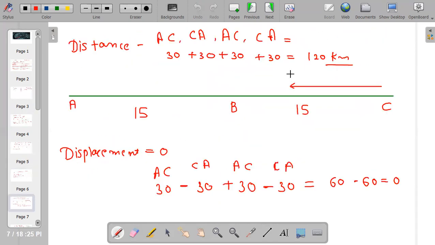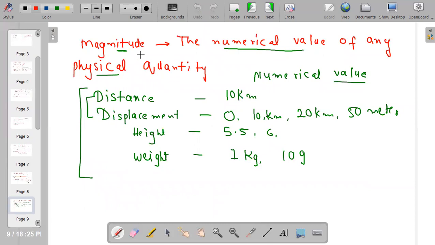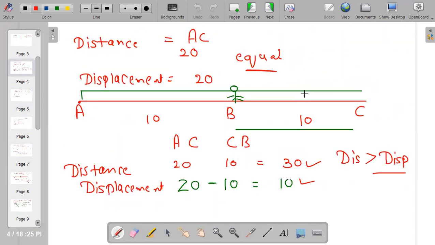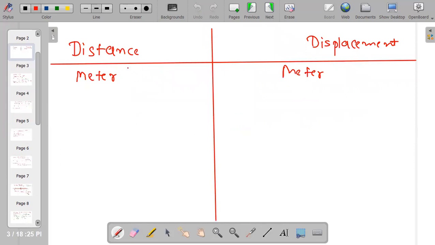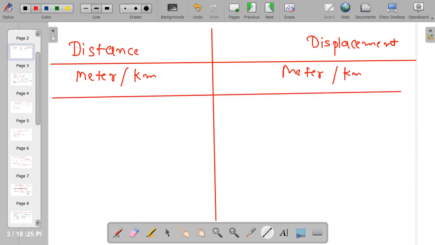We studied right now that both of them have magnitude. Do you remember this? Magnitude means both of them can be represented in numerical value. So I can use numerical value. Yes, I can use kilometer or meter, but I will tell you that generally we prefer meter. I will tell you this later on. That is a similarity, that is not a difference.